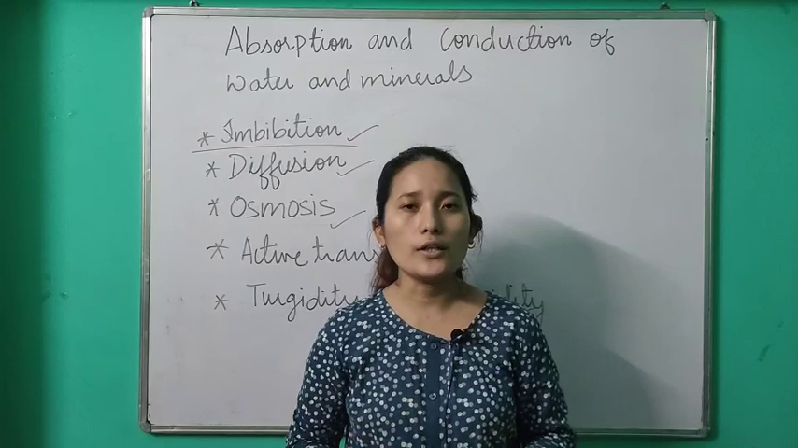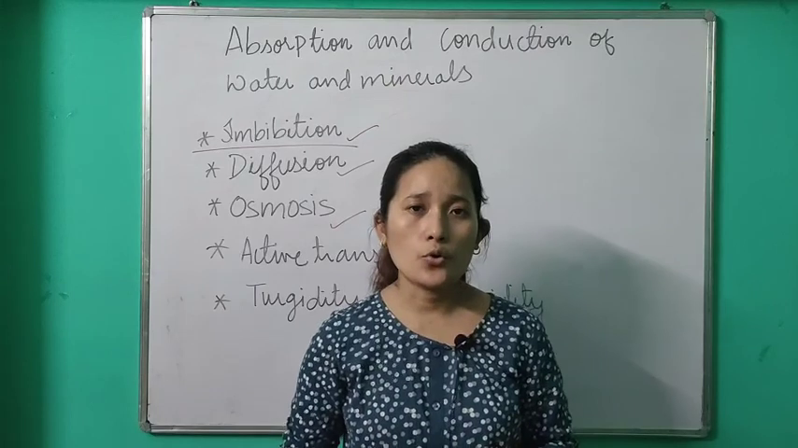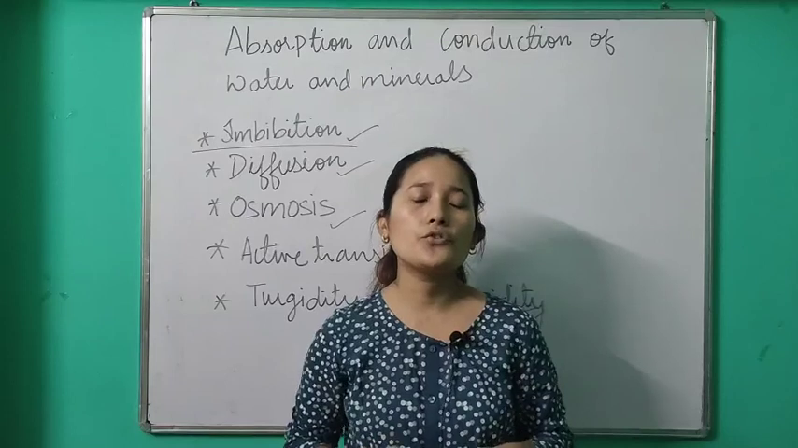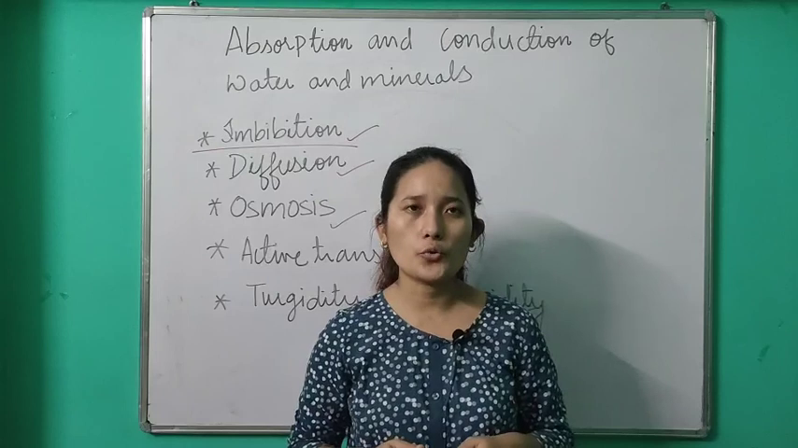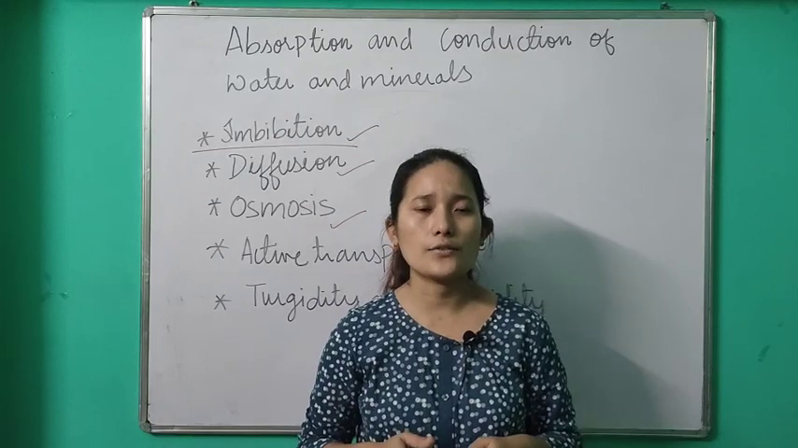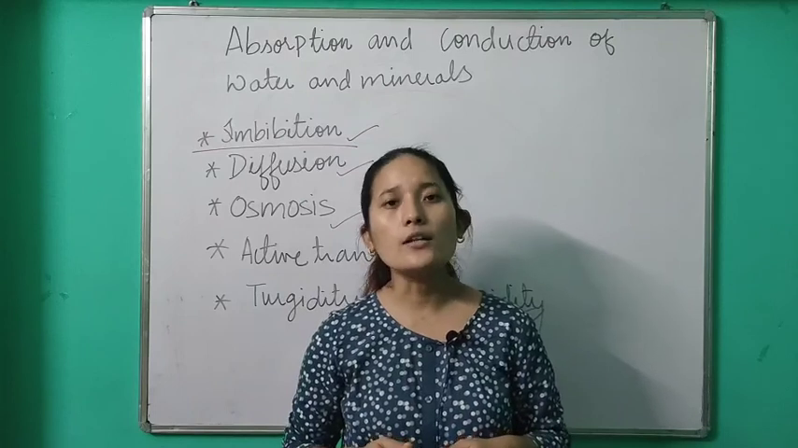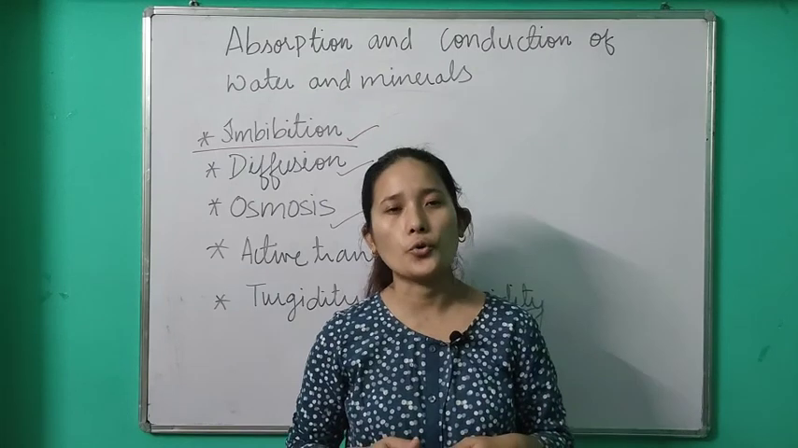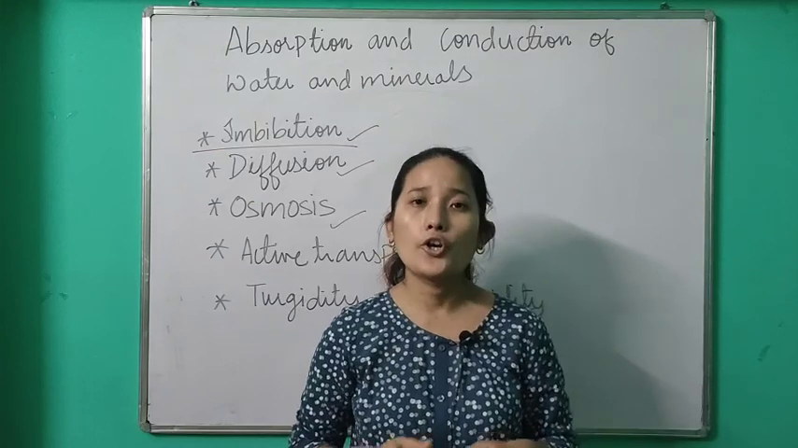So what is imbibition? It's a phenomenon in which either living or dead cells which are rich in cellulose or protein absorb water by surface attraction. Let me give you an example of imbibition. During the rainy season, if you have a wooden door, since there is a lot of moisture in the air, these wooden substances, which are rich in cellulose, absorb the water present in the air and swell up, because of which it becomes difficult for you to lock the door. And during the winter season it comes back to normal.